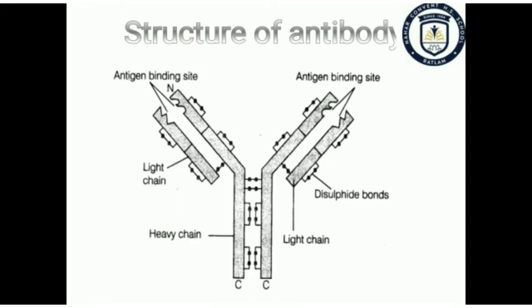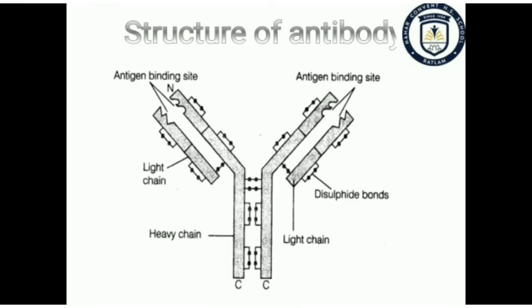If we talk about the heavy chains, they are of five types: the gamma chain, alpha, mu, delta, and epsilon chain. One end is called the amino terminal end or N terminal end, and the other end is called the carboxyl terminal or C terminal end.